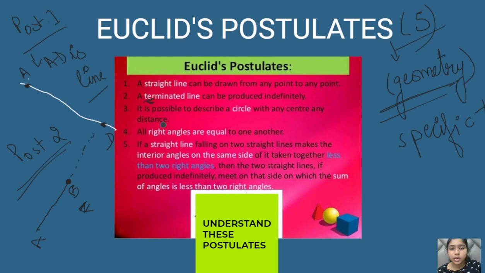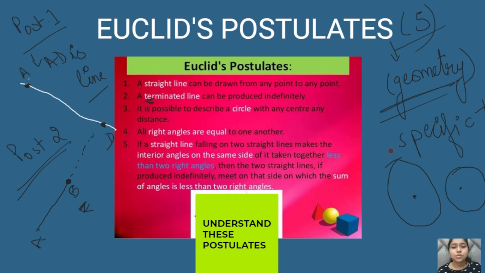The third is: it is possible to describe a circle with any center, or to draw a circle with any center. Like this is the point and this is the point. You can easily draw the circle by pointing the compass at a certain point, taking a specific radius, opening the compass and then just drawing a circle like this, right? You can draw the circle from this point too, and from this point too, and it can be of any radius, any specific distance.